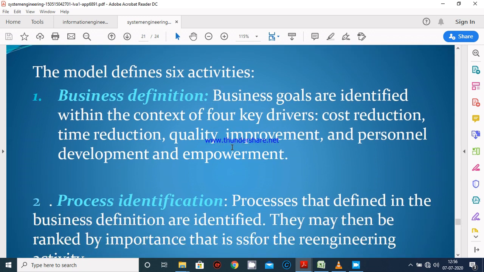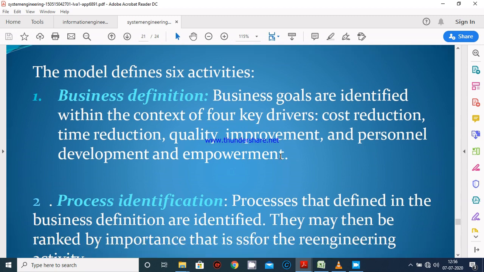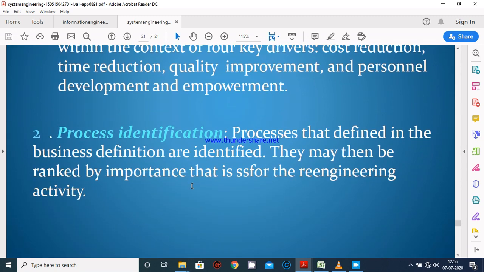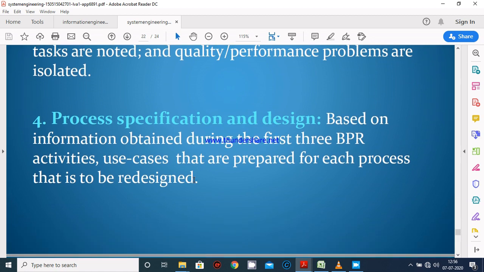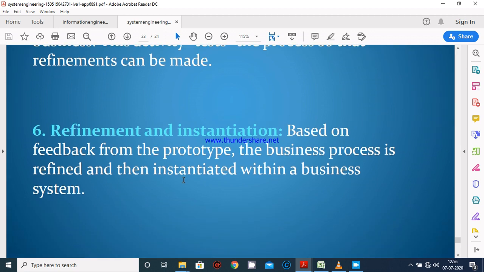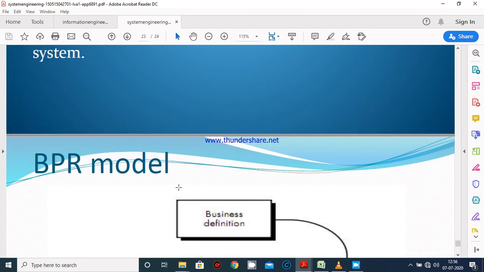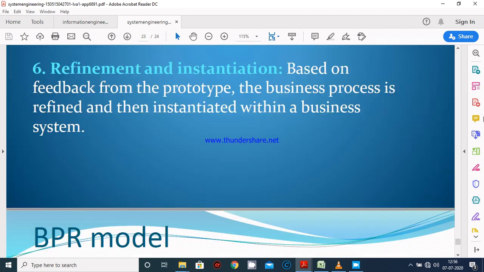So there are 6 activities covered in product engineering. First is business definition, second is process identification, third is process evaluation, next is process specification and design, next is prototyping, and next is refinement and instantiation. And this is the model. I will explain it later.